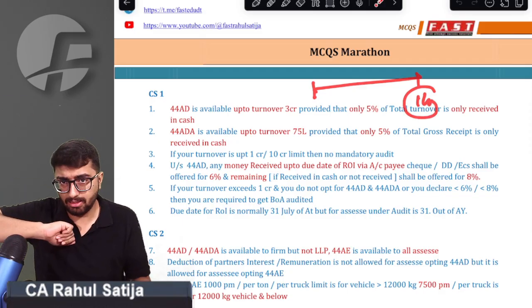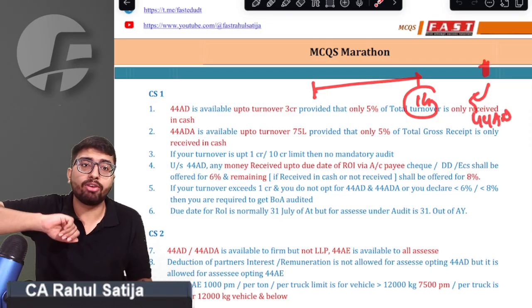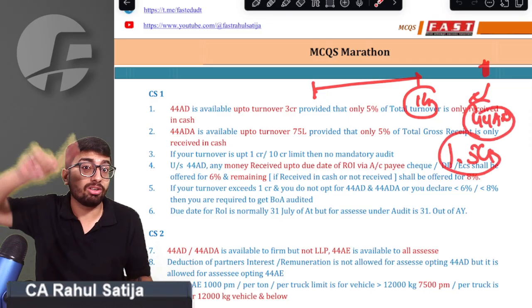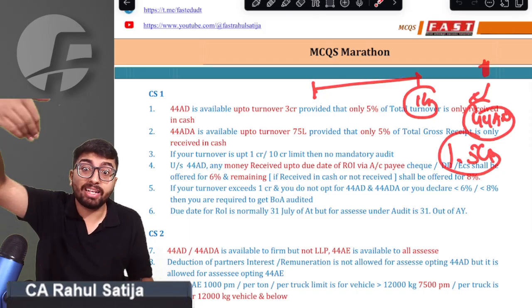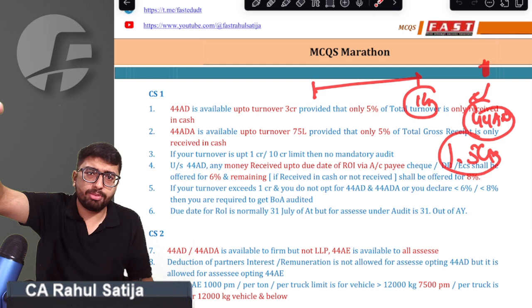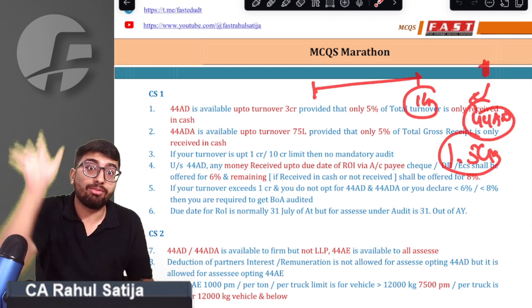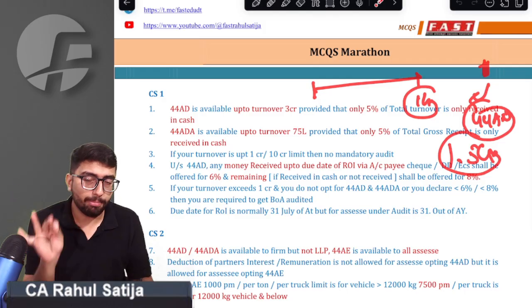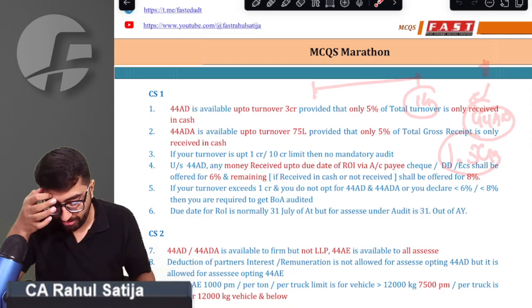The right answer is normally yes. But if you are opting for 44AD, then you are not required. For example, if your turnover is 1.5 crore, then you are not required to get your books of accounts audited. But if your turnover exceeds 1 crore and you are not opting for 44AD, that means you are declaring less than 6%, less than 8%, then you have to get your books of accounts audited. So this is an important catch. People most often forget this point.